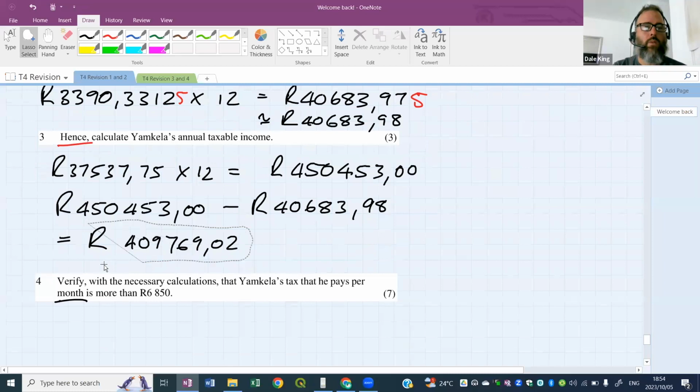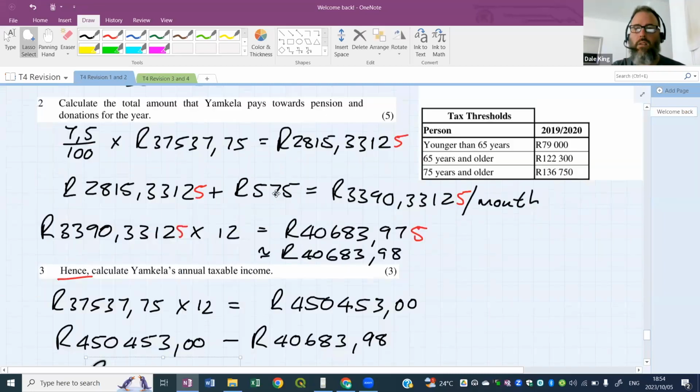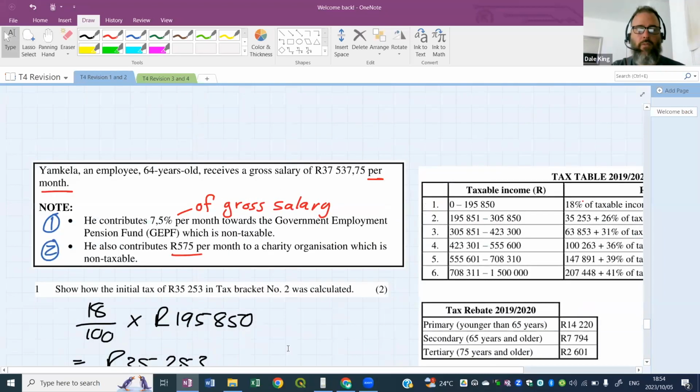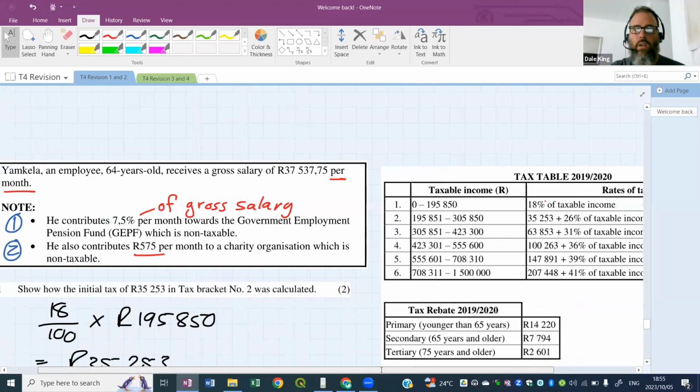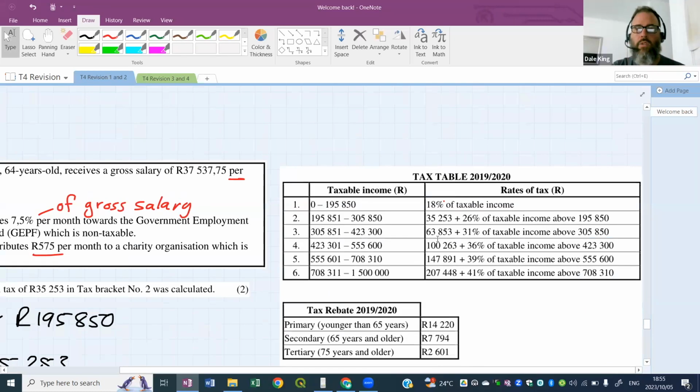Hold this figure. What we'll do tonight is work out, ignore rebates. Let's just do the calculation to see before the rebates and everything else, how much tax the person is paying. So this is the value. There it is there. That is the value that's taxable. Pick the bracket to work in. Look at the calculation needed, and let's work out how much tax. We might not have time for the rebates tonight because we're going to give you the quiz, but let's work out the tax on that annual salary.